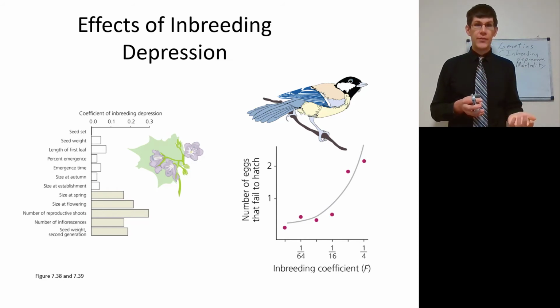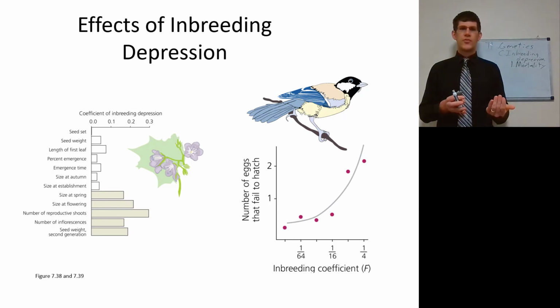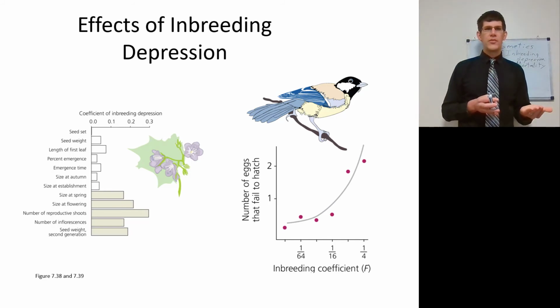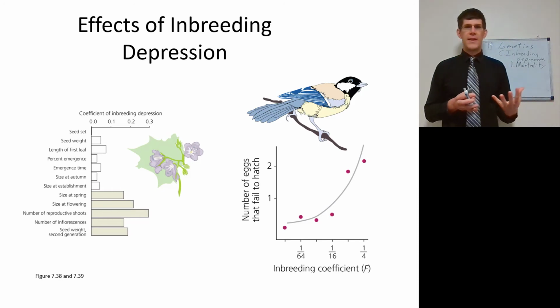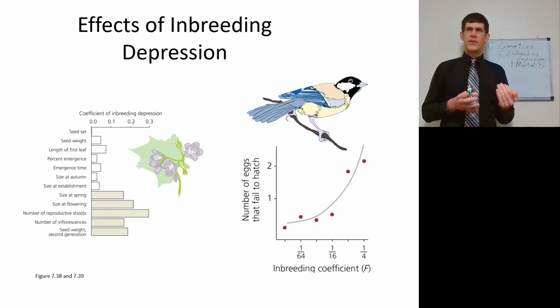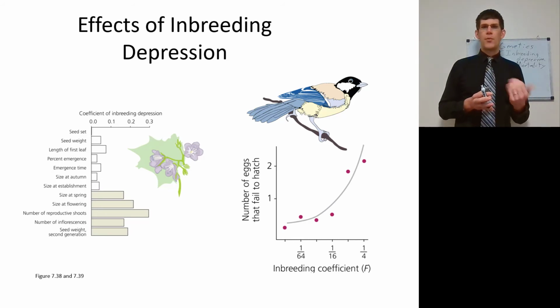Here we have some flowers, and what you see is the coefficient of inbreeding depression. If it's about 0, then you see these traits are not so bad, but as the coefficient goes up, we also see problems with the size of the plants at the spring, size of flowering, and size of reproductive shoots. These problems go up, and the deleterious alleles accumulate as they are more inbred.